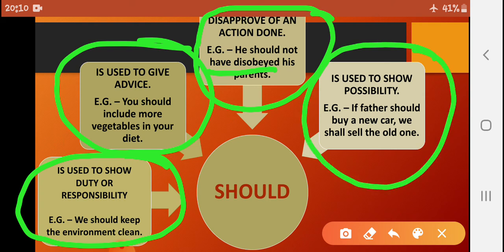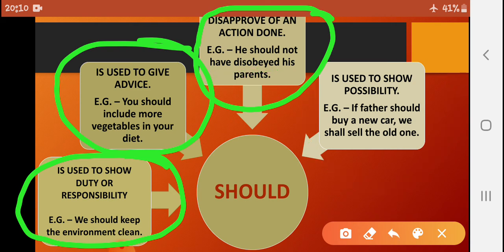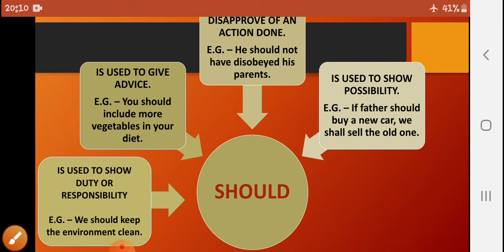Should is used to show possibility. When we want to show possibility, we use should. If father should buy a new car, we shall sell the old one. Understood? So for possibility we also use should. Clear?